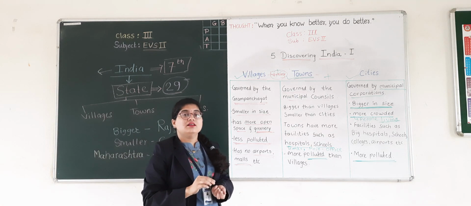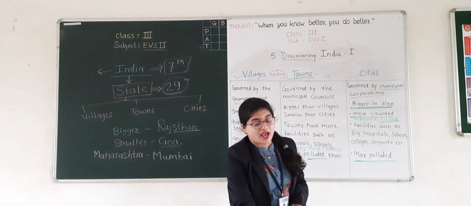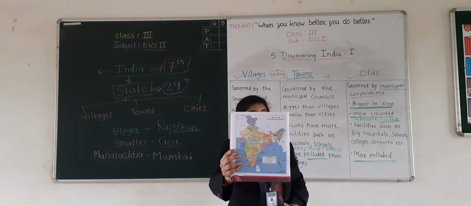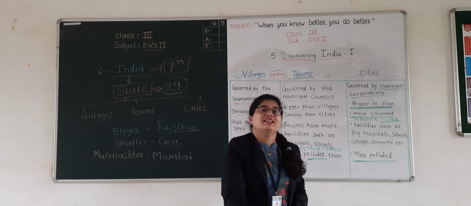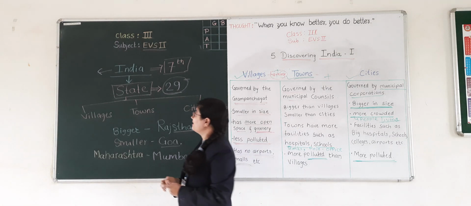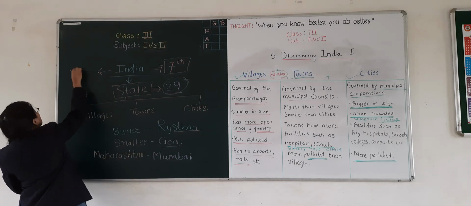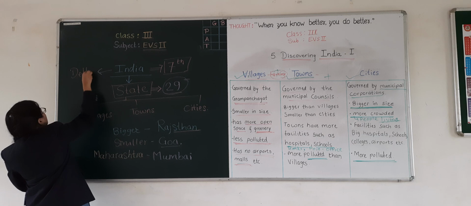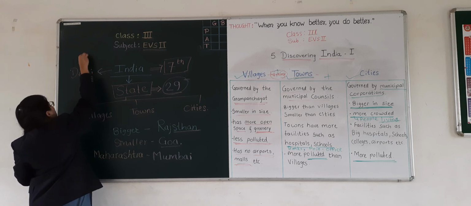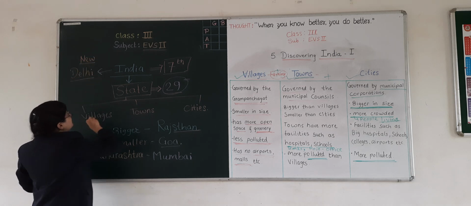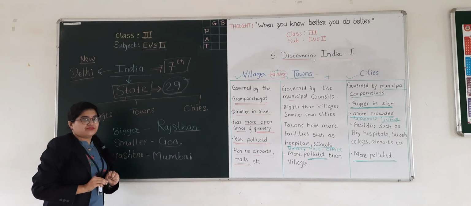Capital city? Just now you have seen it in the map. What is the name of that city? Yes, that is Delhi. Okay students, so here Delhi, we can say simply as New Delhi. Okay, New Delhi is the capital city of India.